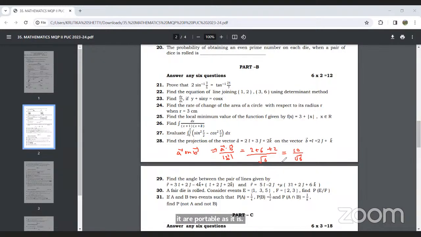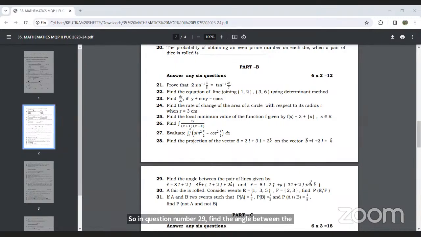Okay, next, question number 29. Find the angle between the pair of lines given. Two lines are given, and we need to find the angle between the lines. There is a formula: cos theta is equal to mod of b1 dot b2 divided by mod of b1 into mod of b2.